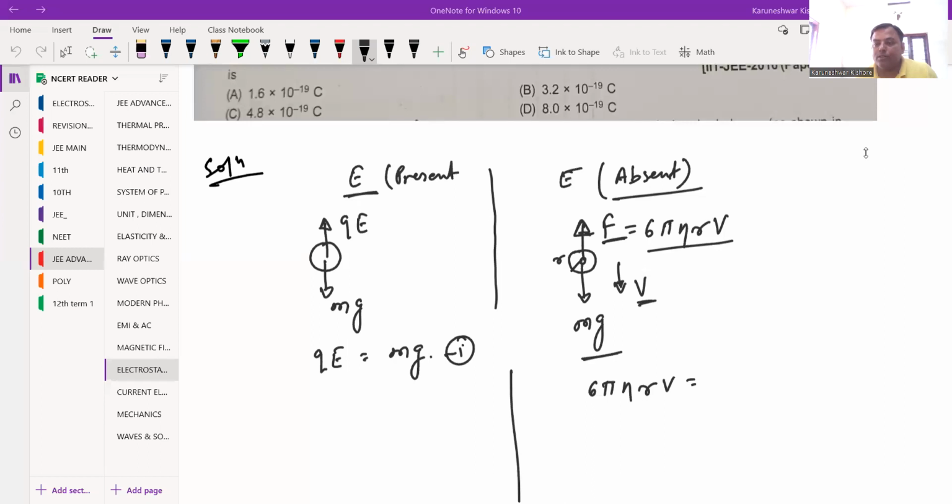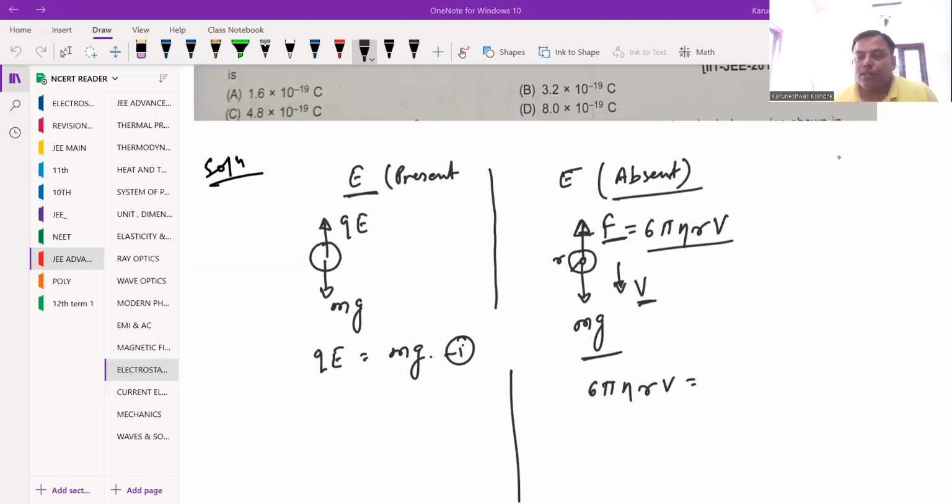So on this basis, what can we do here? Let's have a look again. Sorry about the technical issues. So 6 pi eta r v, we can equate it to mg in the second case, and on the basis of the first equation we can write mg is equal to q into e.